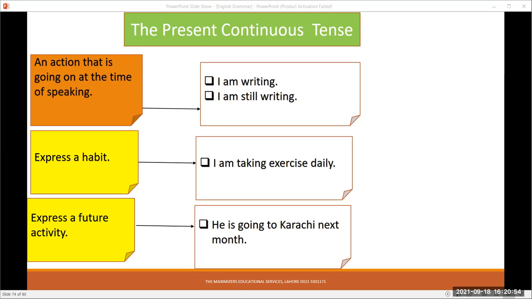Now, coming towards present continuous tense, we see that this tense is used for an activity which is going on at the time of speaking. For example, when I say I am writing, it means that physically I am involved in the process of writing at the time of speaking. Likewise, I can say I am still writing. It means that there has been a lot of time, but still at the time of conversation or talking, I am engaged, I am busy in the process of writing.